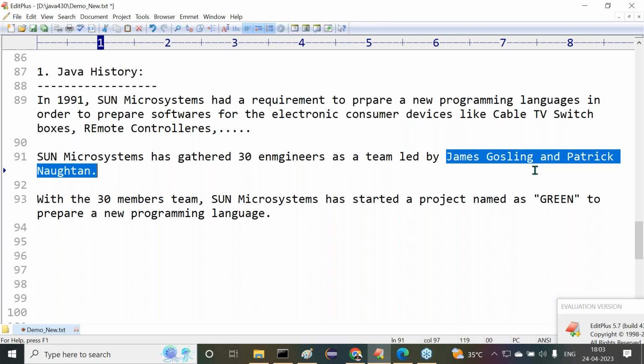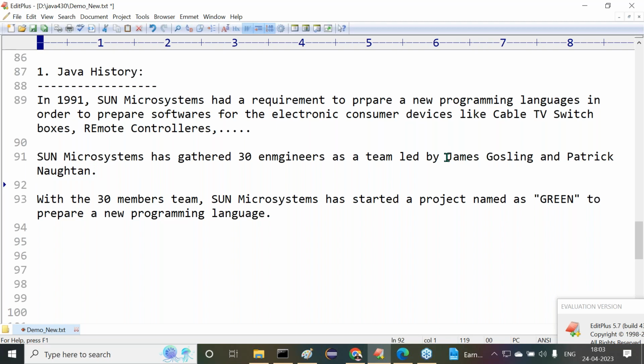At the startup point of time, James Gosling was the lead. But the actual key person in this entire Java journey is Patrick Nathan. Still Patrick Nathan is with Java, still a part of Java. Understand it now? Okay, leave this one. But most of the people say father of Java. Who is the father of Java? James Gosling. James Gosling is the father of Java.